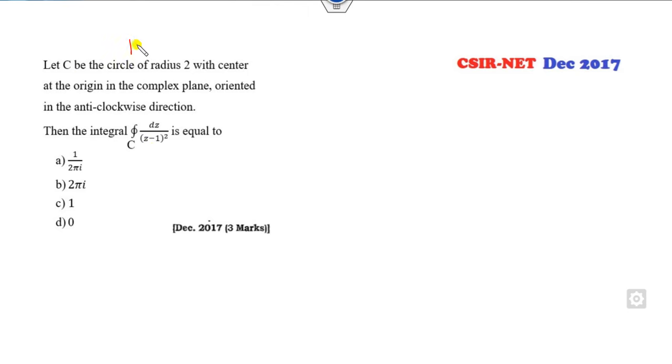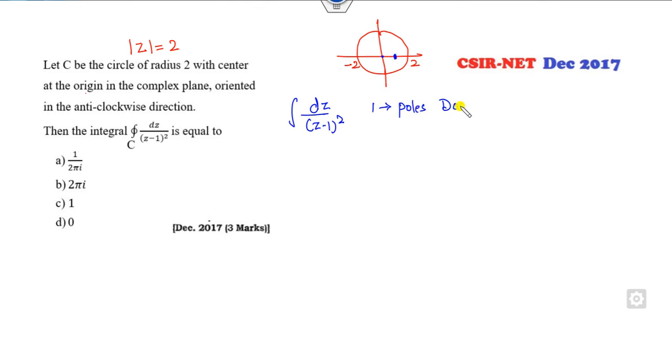See the circle of radius 2 with the center at origin. Fine, so you can write it graphically. It is my 2, this is my minus 2. Then on this plane, firstly you can say it is my 1, so 1 lies here. Now 1 is the pole which is of double nature. Fine, so we can say m minus 1 factorial of the derivative of the function which is apart from this. What is apart from this is 1. So 0 is the right answer.